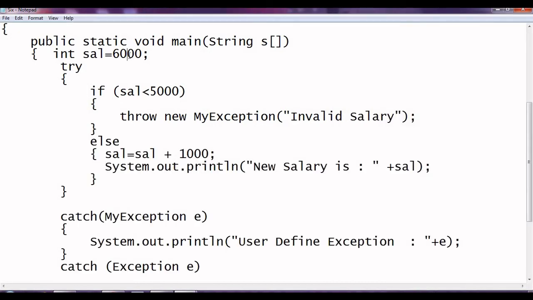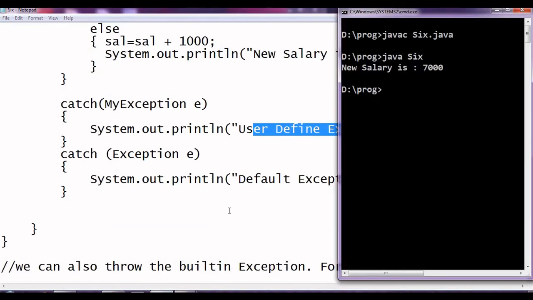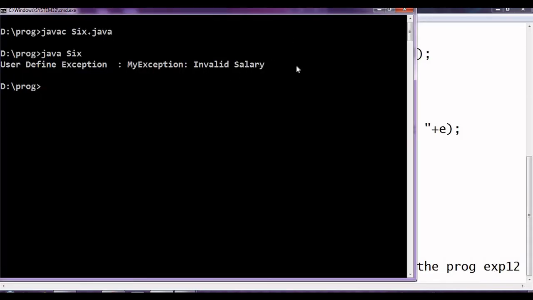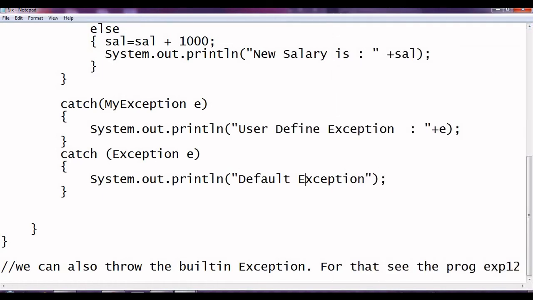Now we are putting 600, then the error will be shown, the user defined exception will be called, and then the program will be terminated. User defined exception, MyException, and the message will be invalid salary. Fine, so this is a user defined exception.